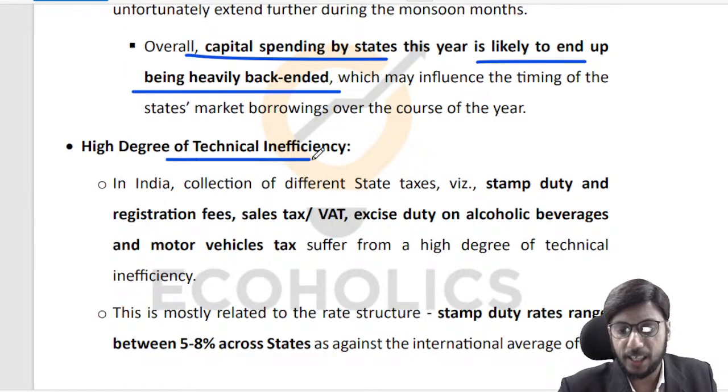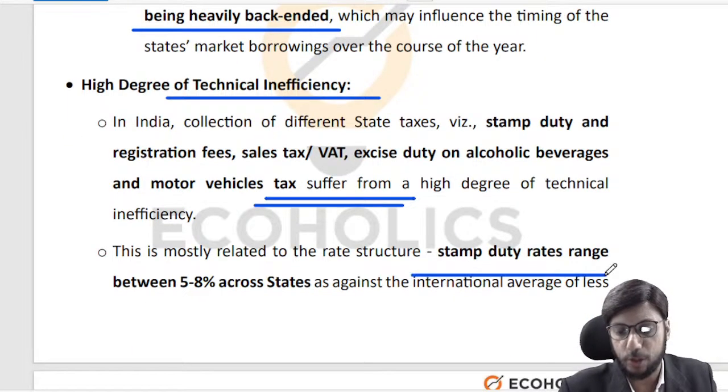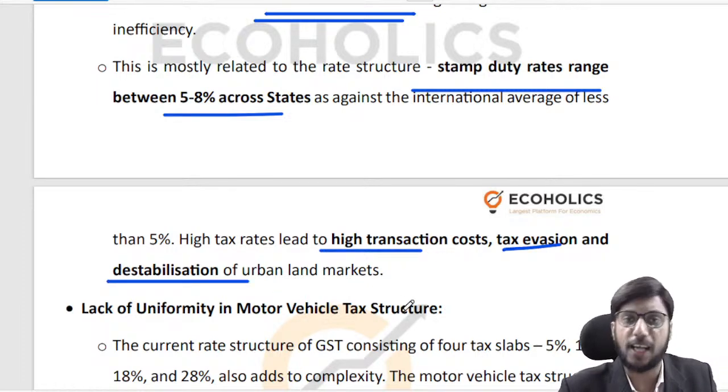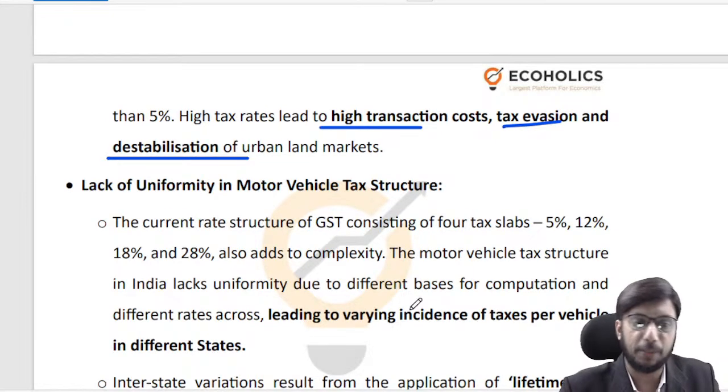There is some degree of technical efficiency, right? Like for instance, a lot of tax rates are higher than what they should be, right? Like for example, stamp duty rates, they range at 5 to 8% across states in India, right? Whereas internationally the average is less than 5%. And stamp duty is stamp duty. So why is it that they are trying to charge a higher tax rate? Because this higher tax rate leads to high transaction cost, tax evasion, and destabilization of the land markets, right? So there is this level of tax inefficiency which probably we need to look into. Maybe we are not following a very scientific mechanism, at least insofar as the example that I have given.